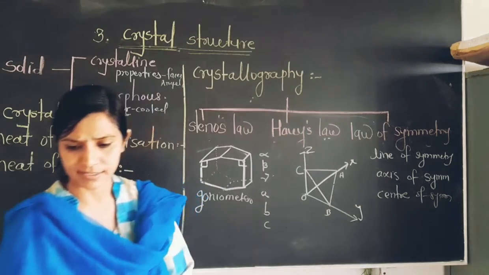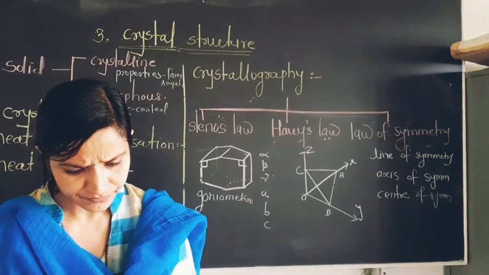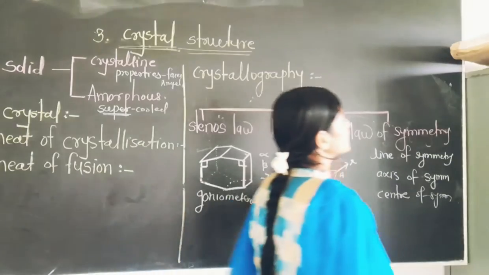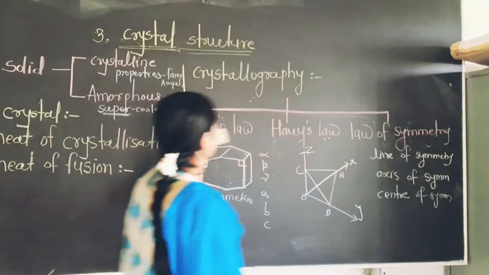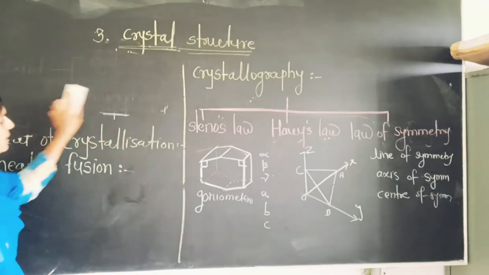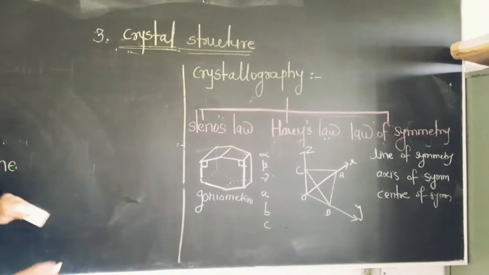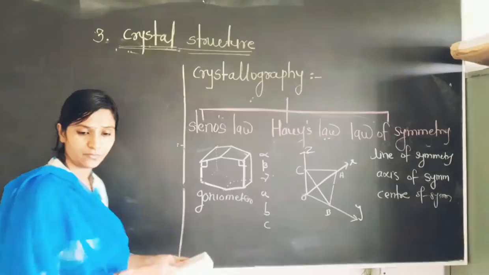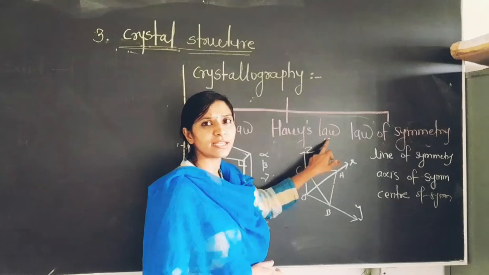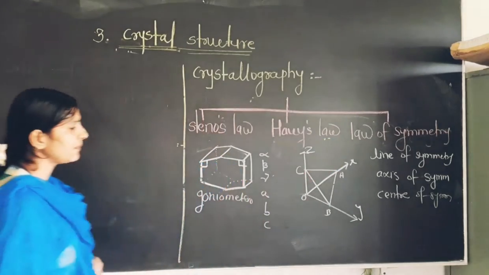The law of indices, or rationality of indices. In detail we will discuss this law. I hope it's visible to you. Hall's law is also known as the law of rationality of angles.